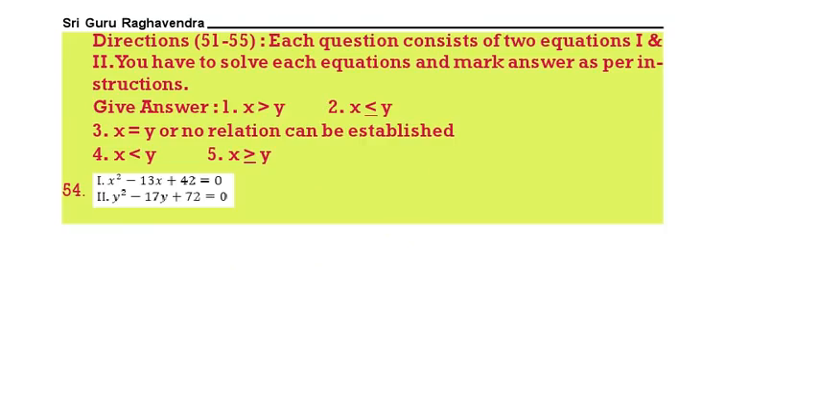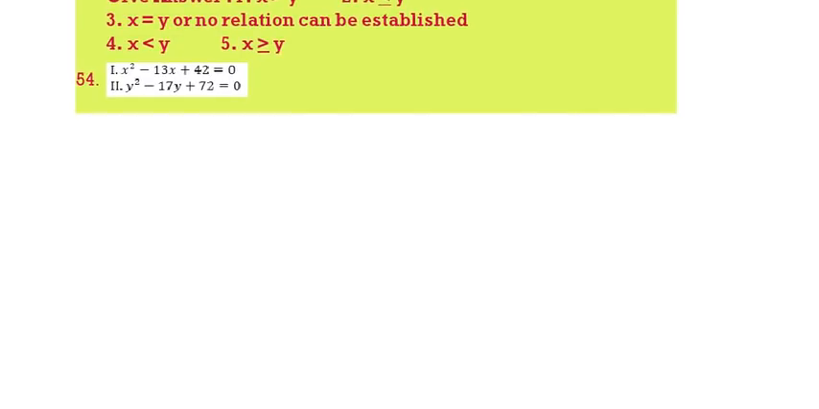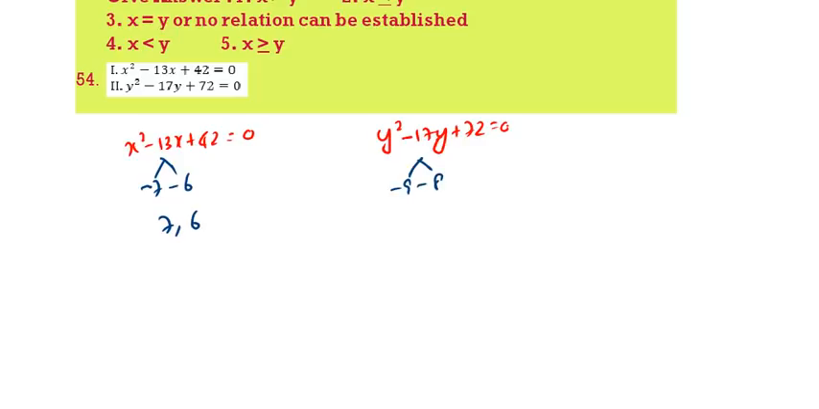Next question, 54. X square minus 13x plus 42 equals 0. Y square minus 17y plus 72 equals 0. So here we can take minus 7 minus 6. Answers 7 and 6. Here minus 9 minus 8. Answers 9 and 8. Therefore x is less than y. See the next question.